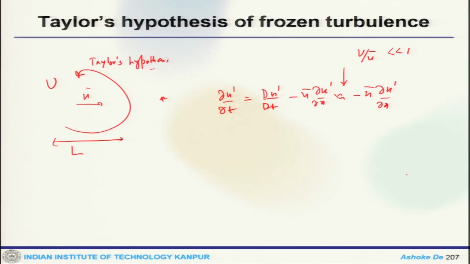Welcome back. Let us continue the discussion on turbulence. We have pretty much looked at all the characteristics, scaling and everything. Now, the last part we will look at is frozen turbulence, and then we move to the modeling aspect of it. So, this is what we looked at in the frozen turbulence.